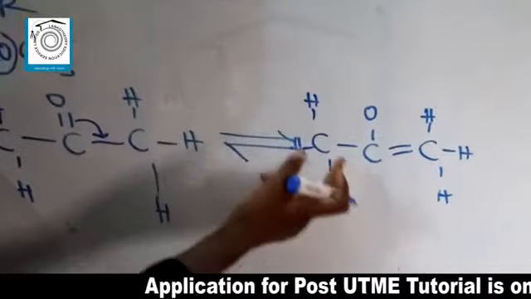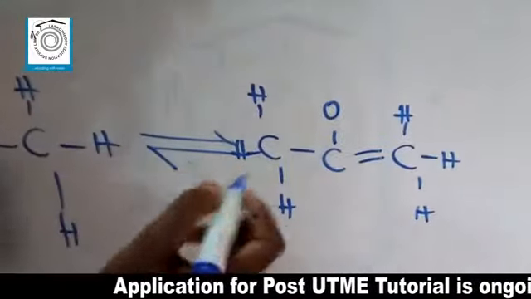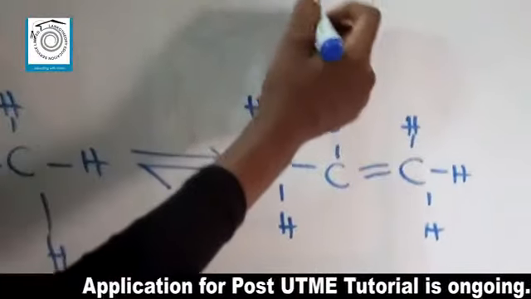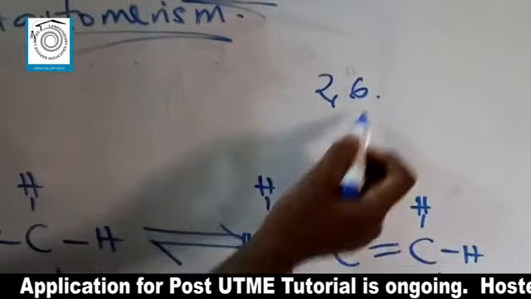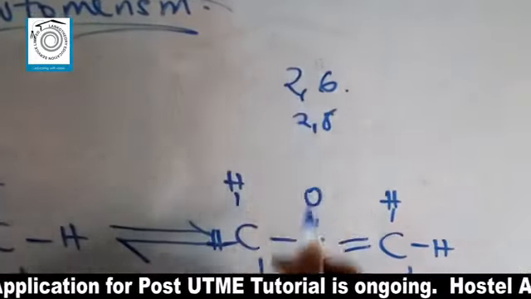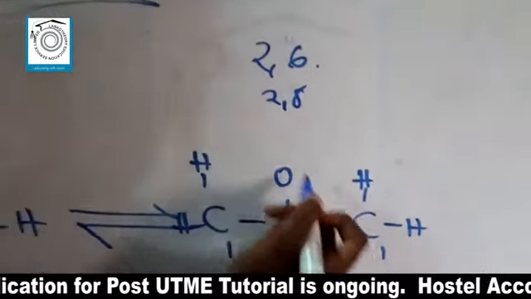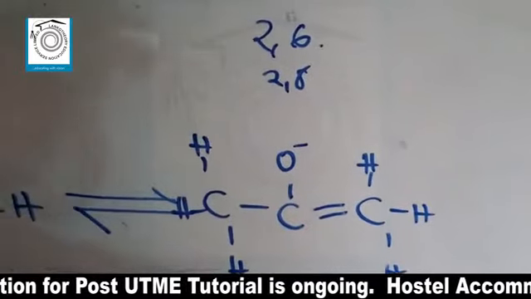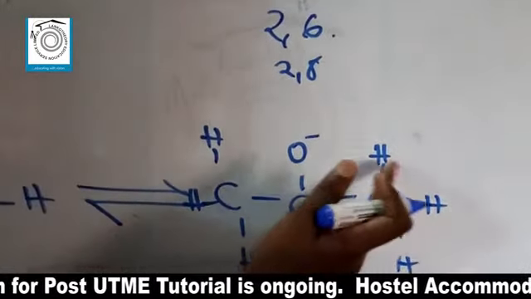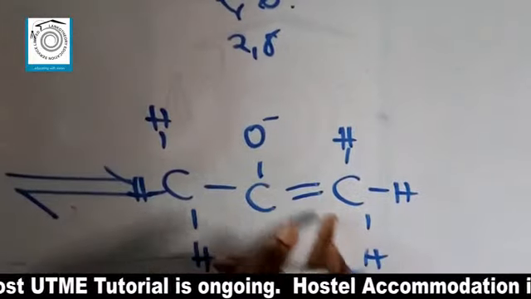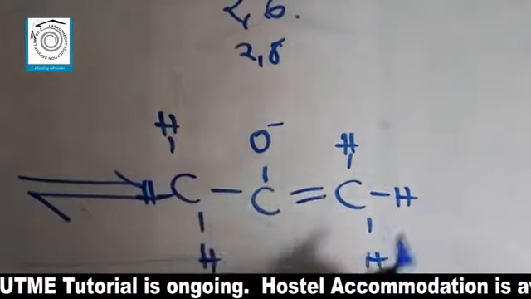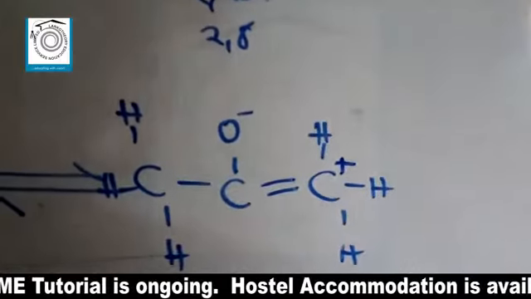So when this happens now, oxygen is used to having 2 electrons. Remember that oxygen is 2,6. That's its electronic configuration. It is used to having 2 electrons to complete its octet structure. But because it has lost one, it becomes O-. And usually, carbon is used to having 4 bonds to complete its structure. But now it has excess, which is 5. 1, 2, 3, 4, 5. So it becomes highly electropositive.